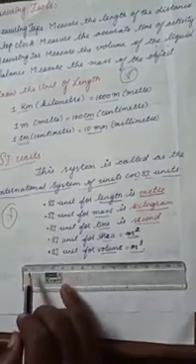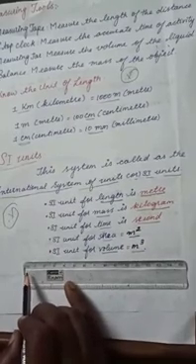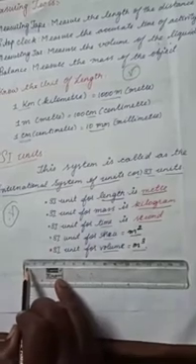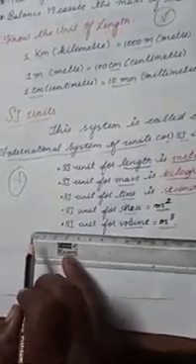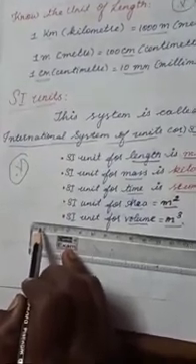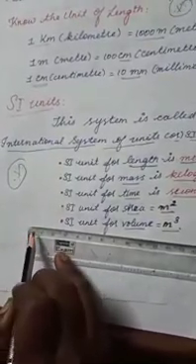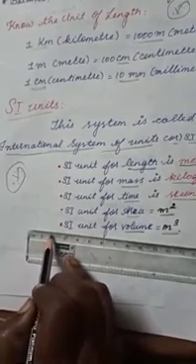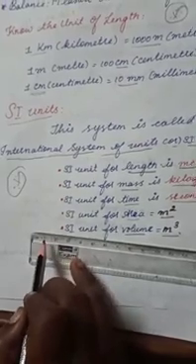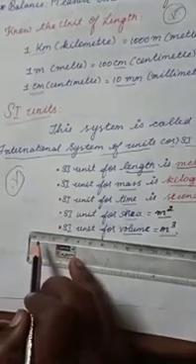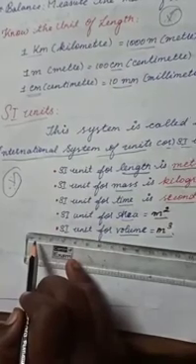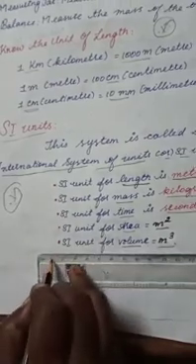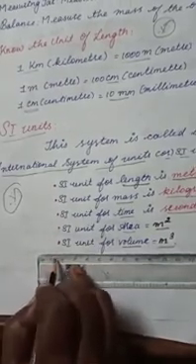Now notice that between 1 and 2 there are small markings. If you count, there are 9 such lines. Listen: 1, 2, 3, 4, 5, 6, 7, 8, 9 lines. The distance between any two consecutive smaller markings on the scale denotes a millimeter. This smaller line is called a millimeter.